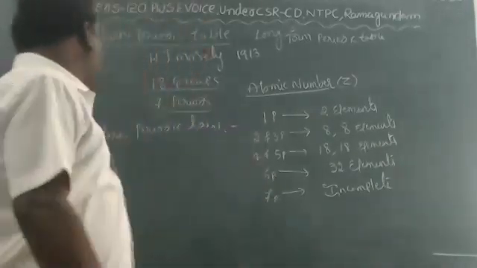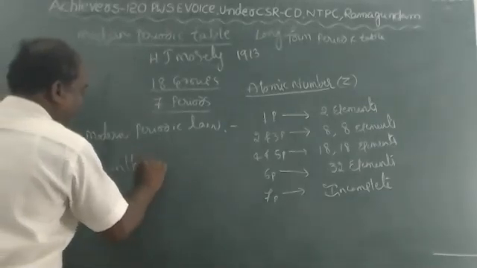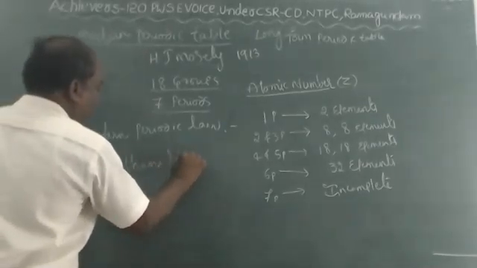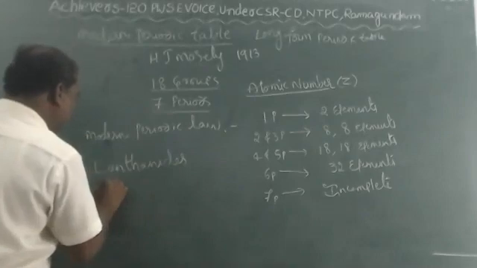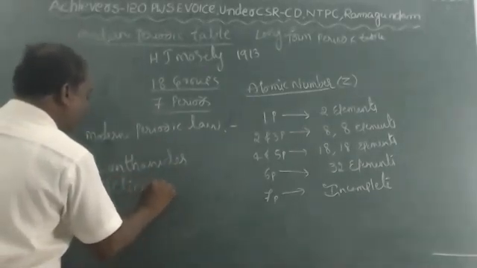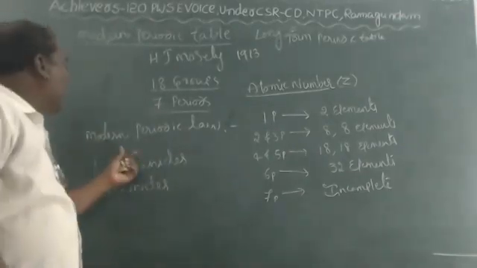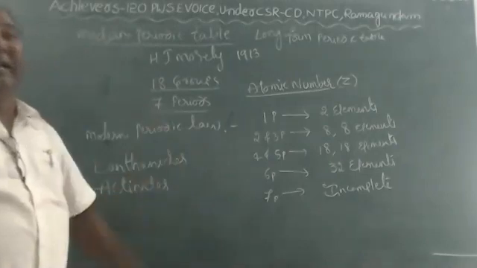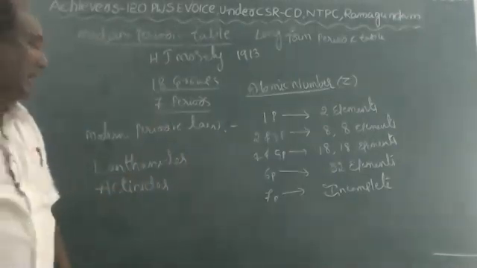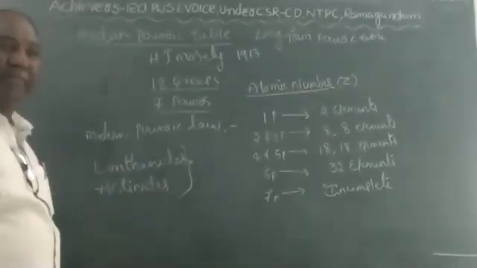They are called lanthanides and actinides. These two are placed separately at the bottom of the periodic table. What is meant by lanthanides?